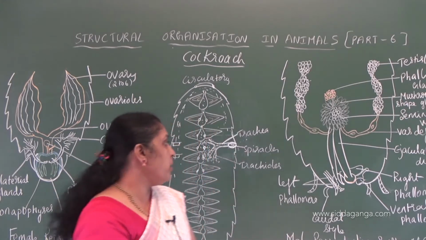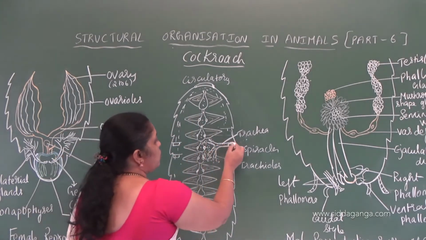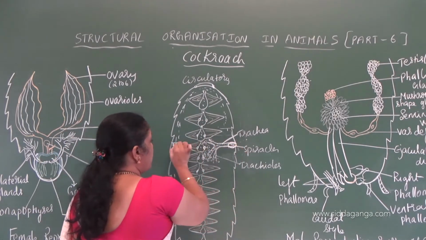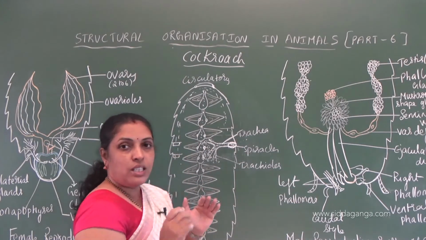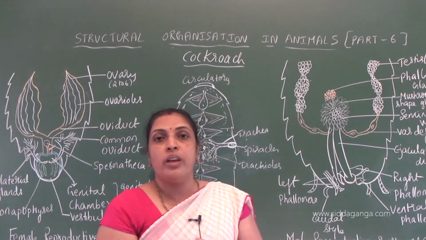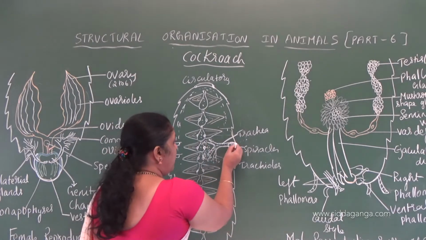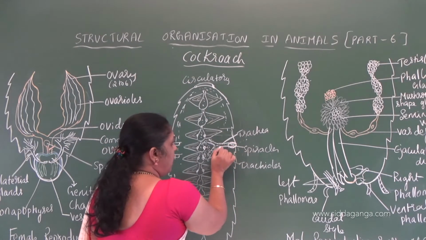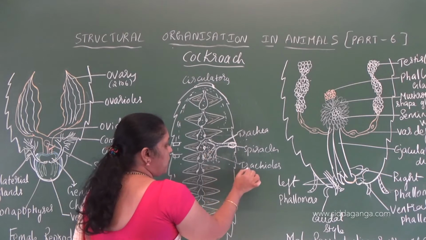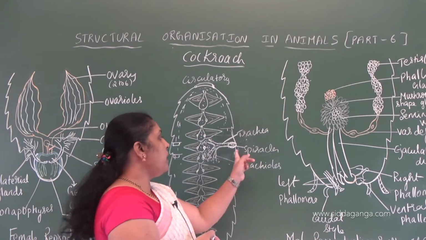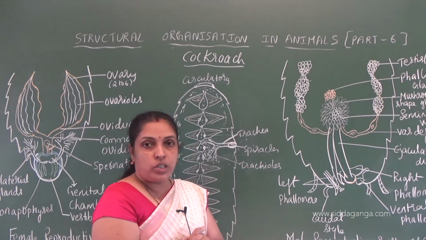Keep this in mind. And in the respiratory system, 10 pairs of spiracles are present on the lateral side of each segment. Attached to spiracles we see trachea that divides to form tracheoles. Spiracles are guarded by sphincter.